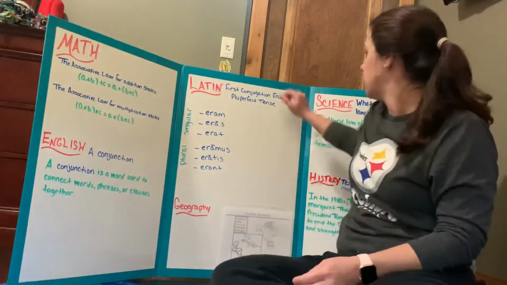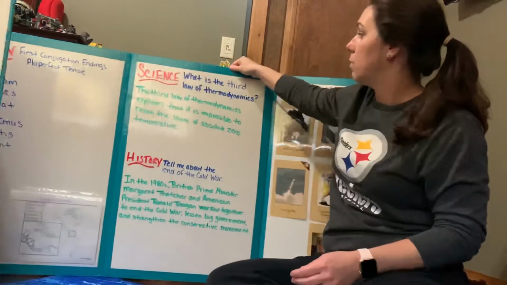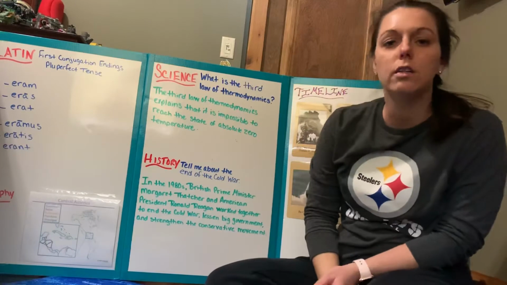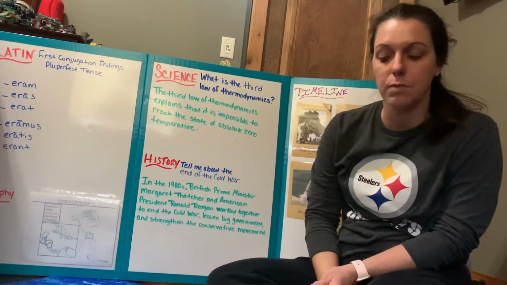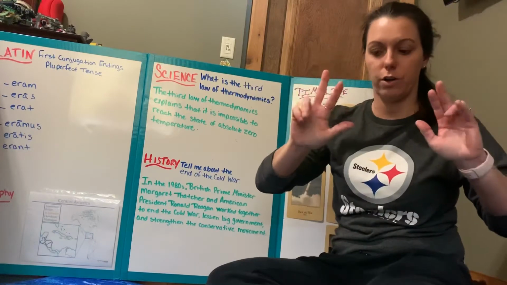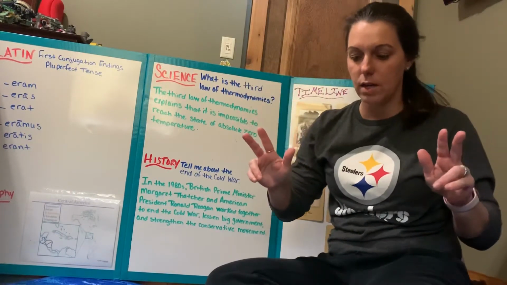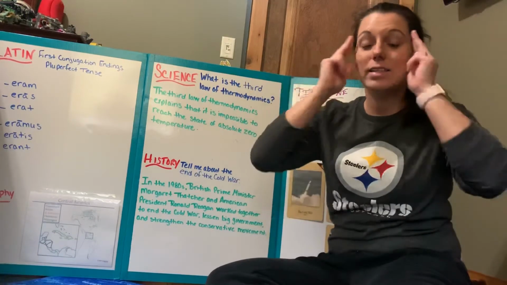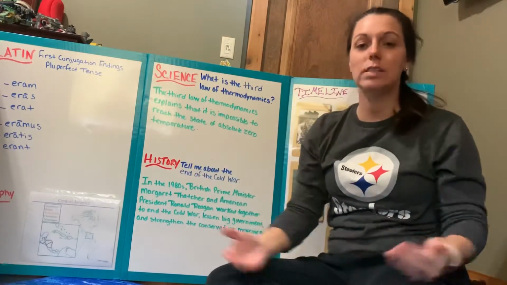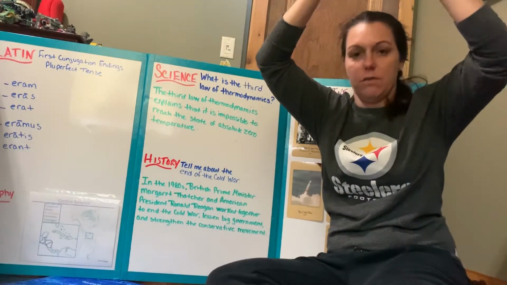Then we will go into science. Let me pull this over for you guys so you can see it a little bit better. What is the third law of thermodynamics? So we're going to get our threes. These are our threes for our third law. The third law of thermodynamics explains that it is impossible to reach the state of absolute zero temperature.